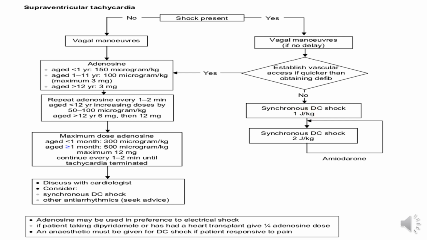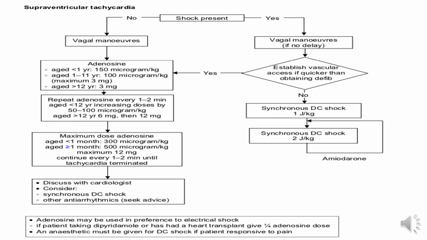If it is still the same condition, SVT is going on, then we give the same synchronous DC shock again at 2 joules per kg. The first dose is 1 and the second is 2 joules per kg. If still ongoing, then we give amiodarone. In the exam, maybe they give you the scenario that the baby has been given synchronous DC shock 1 joule per kg, not reverted, and then again 2 joules per kg, still not reverted.